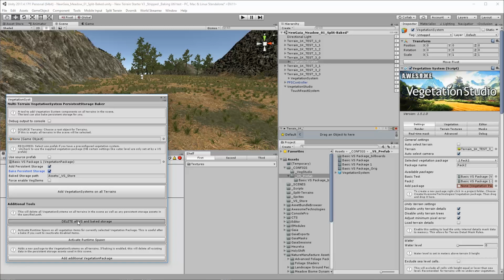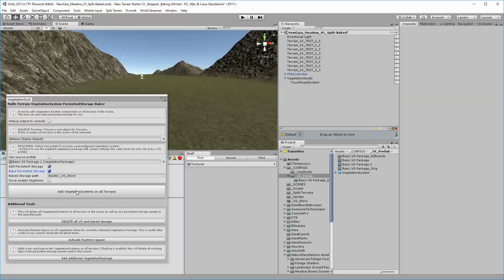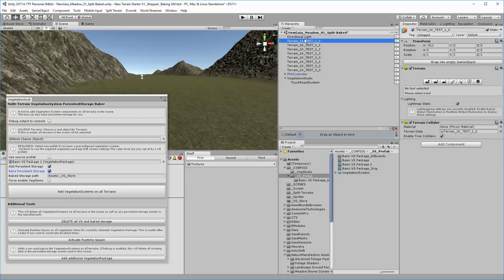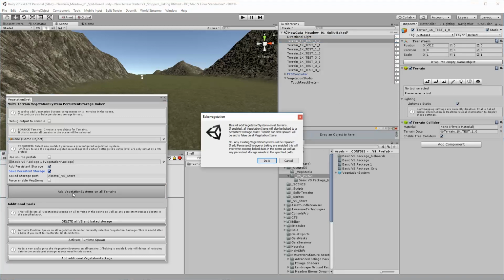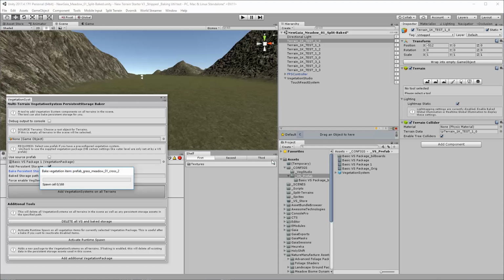Right, let's start again. Delete all. Clean slate again, and talk about the prefab. So why might you want a prefab? Took me a while to work this out, and one of the reasons, okay, let's do it. Let's explain by showing you what the problem is when you're just doing it this way without actually using a prefab.